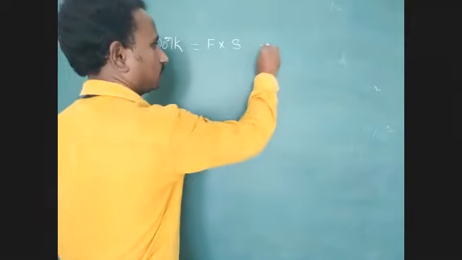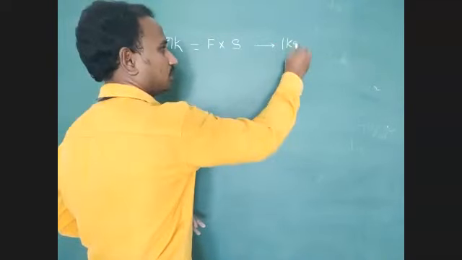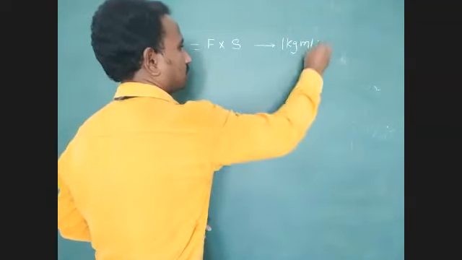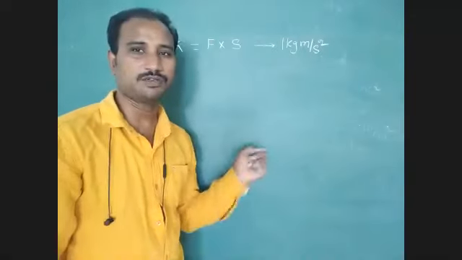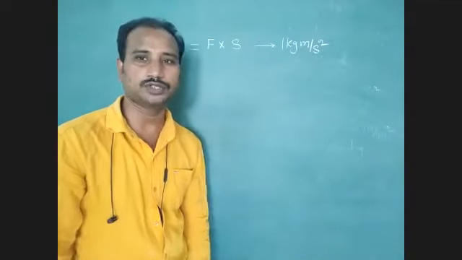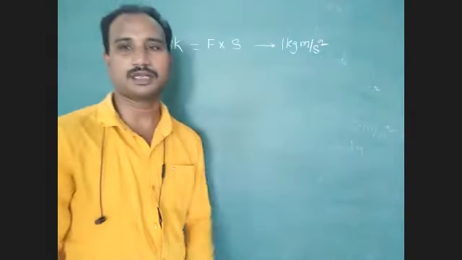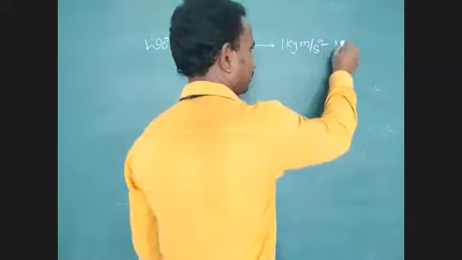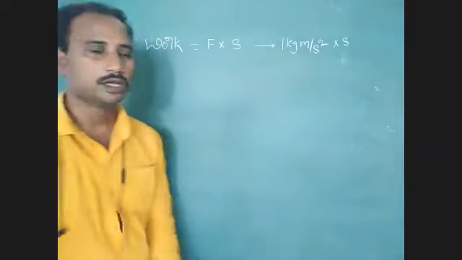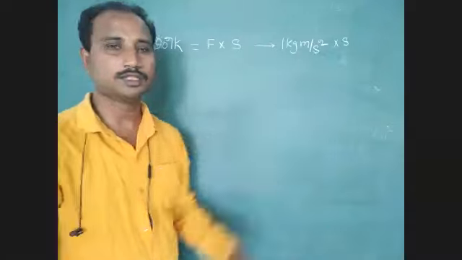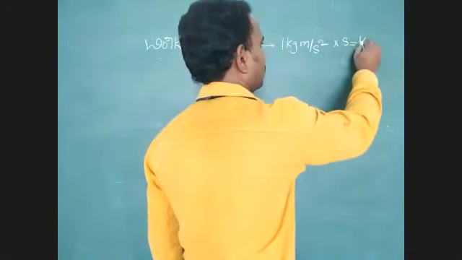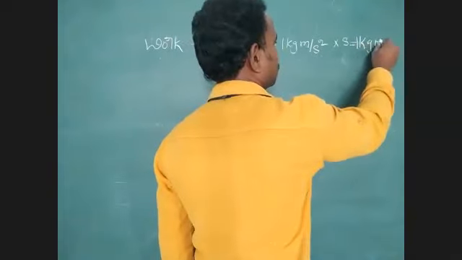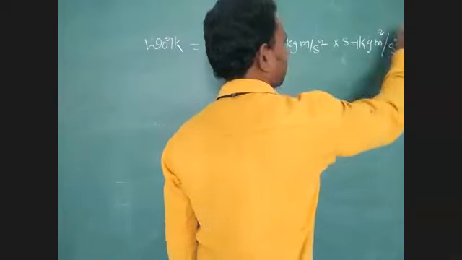What is the SI unit of force? The SI unit of force is 1 kg meter per second square. Before I explain, the derived unit of force is 1 kg meter per second square, into displacement, that is equal to 1 kg meter square per second square.